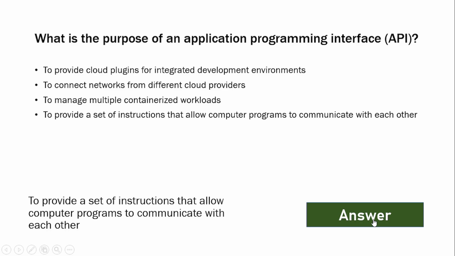And the answer is to provide a set of instructions that allows computer programs to communicate with each other. The explanation is APIs enable different software systems to communicate and exchange data, allowing integration and automation. Let's move to the next question.